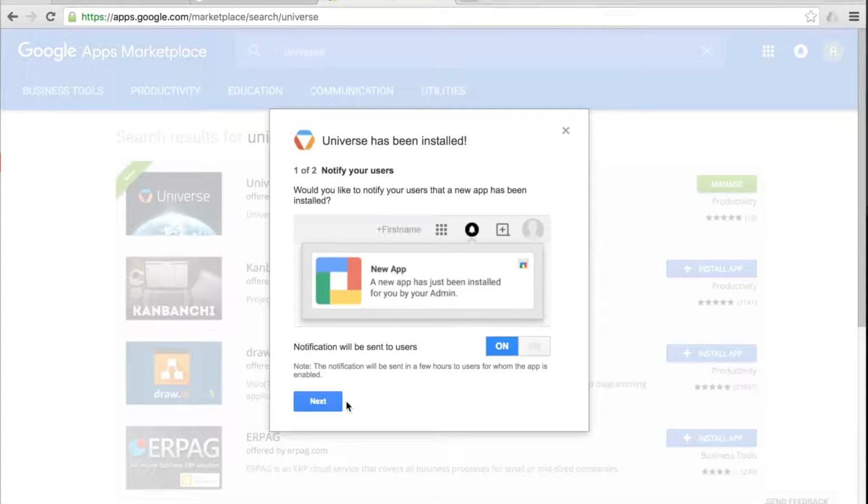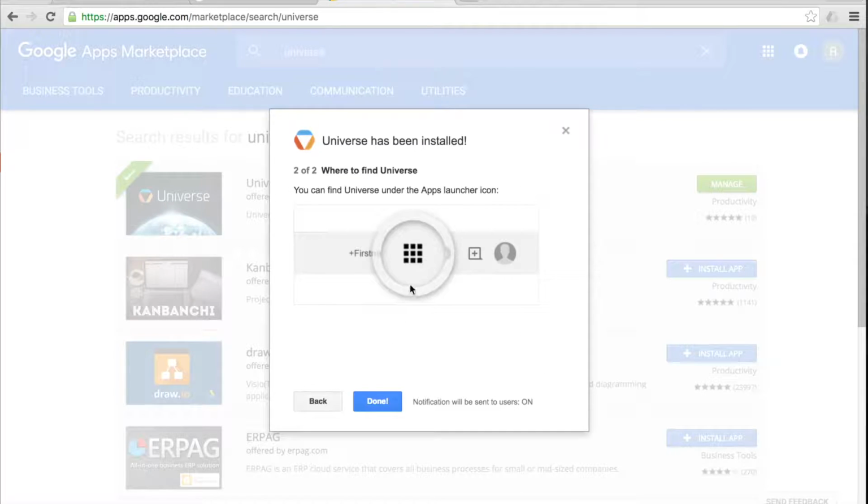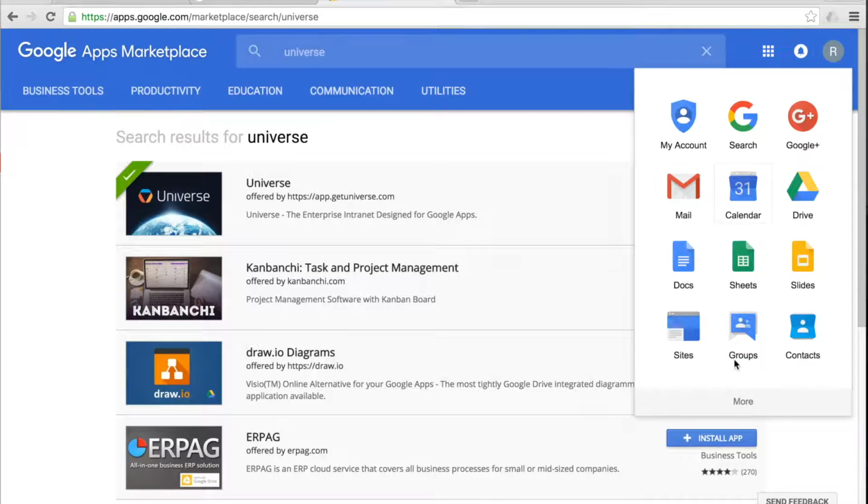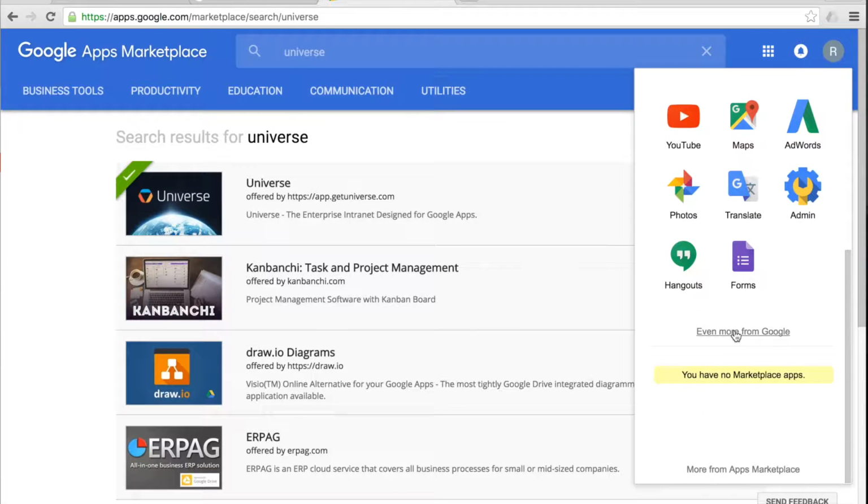So now there's a few I don't want to send, or if you want to send a notification to your domain users, you can. Let's do that, and you can find Universe in the normal place. You can find all the Google Apps applications. So let's click done, and now let's go to Universe.